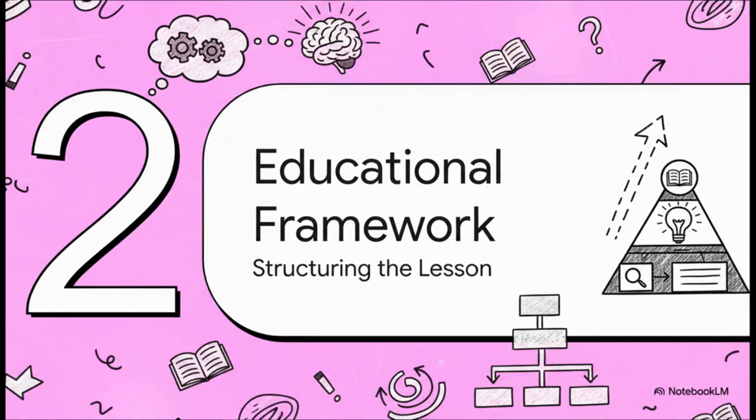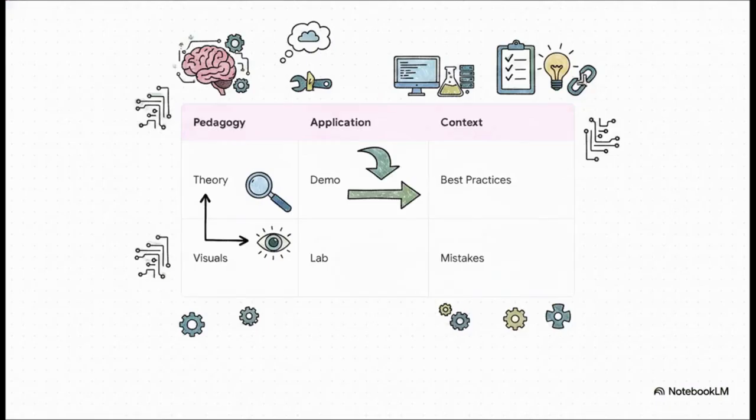Moving right along to Section 2, the core educational framework. The source text for this prompt contains a staggering 27 specific bullet points of what the lesson absolutely must include. If we group some of those massive demands, we start to see a really clear educational framework split into theory, practical application, and broader industry context.